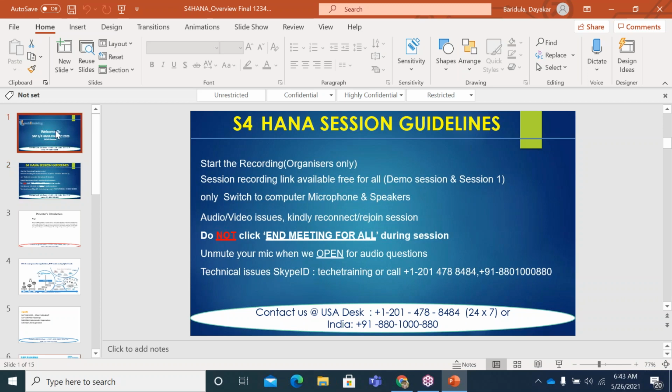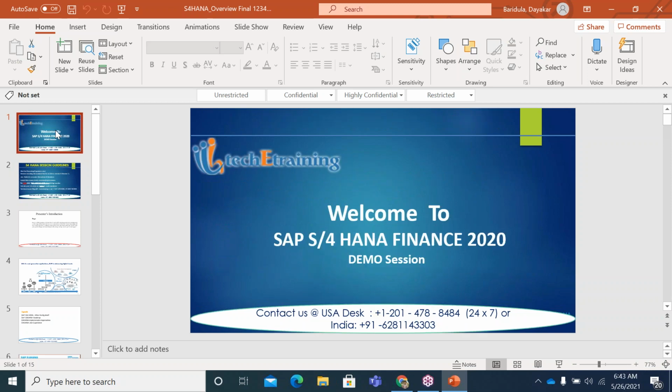Then, coming to today's session, we will go through the demo. Just before we get into the course content and join this course, let's try to understand what S4HANA is, what it stands for, how it has evolved as of today, what the future roadmap for SAP S4HANA is, and how it is going to add value to the customer's business.